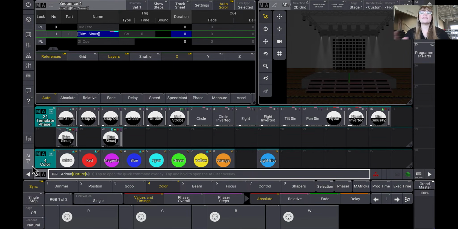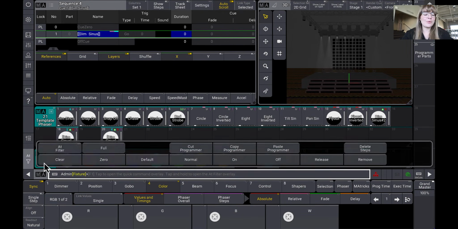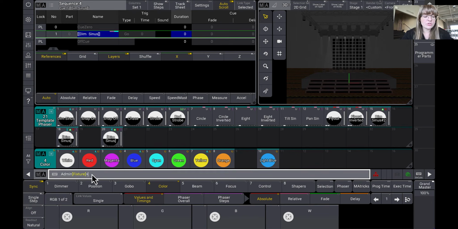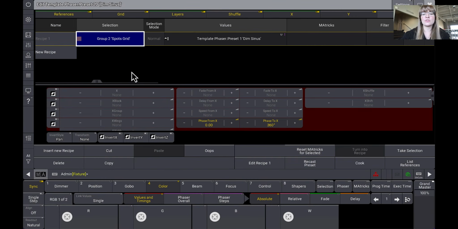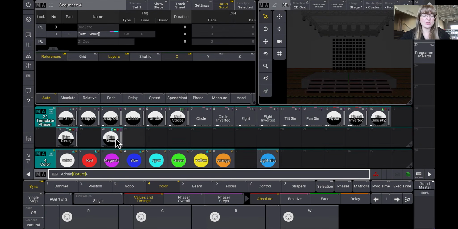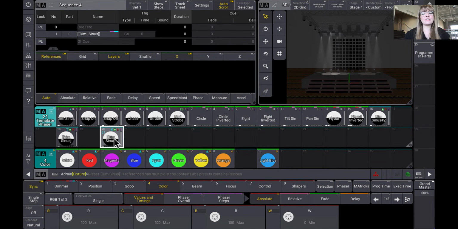Now, let's say this is venue number 1. We're at some club. We had 8 fixtures. It was beautiful. Now we're at venue number 2. We have 13 fixtures. We're really stepping up in the world in our little club shows that we're doing at the moment on our little demo show rig. Now I'm going to go in here and edit this, and we're going to change this to my group that has the spots gridded group. This is going to be all 13 fixtures. Boom.